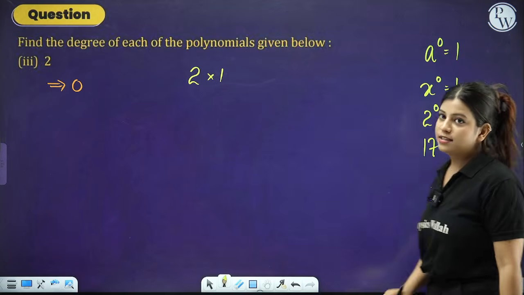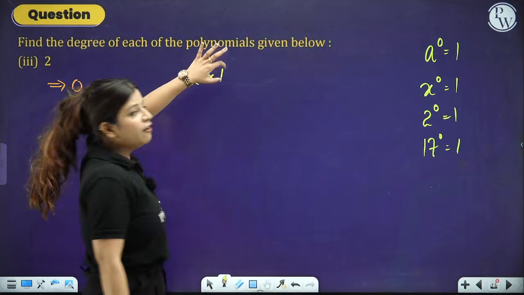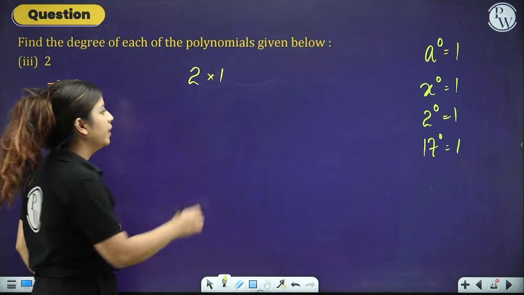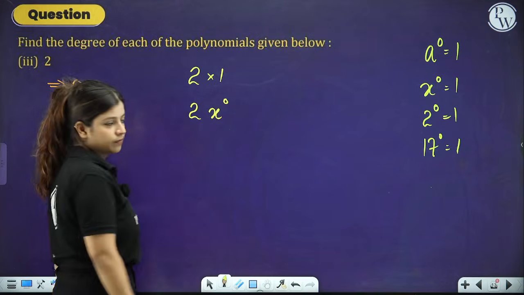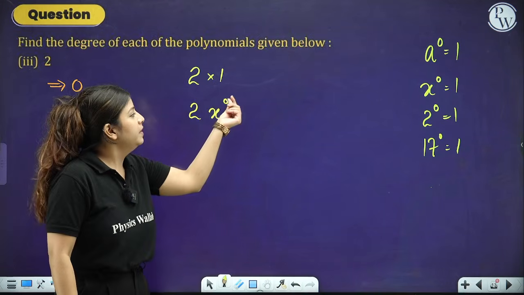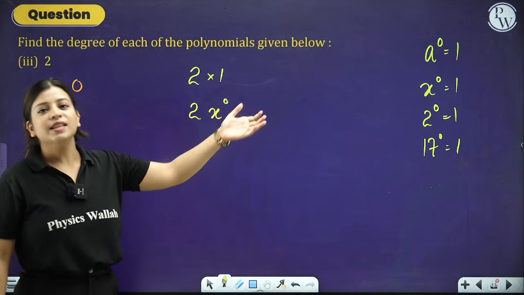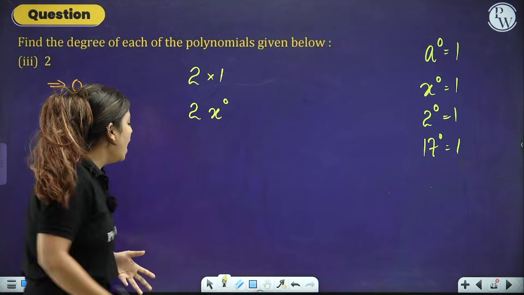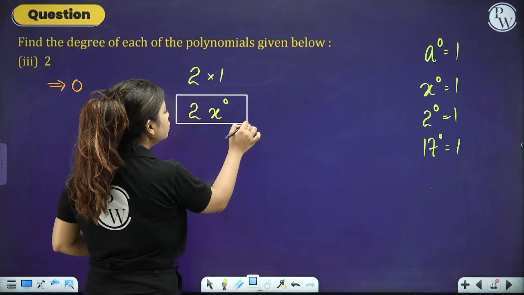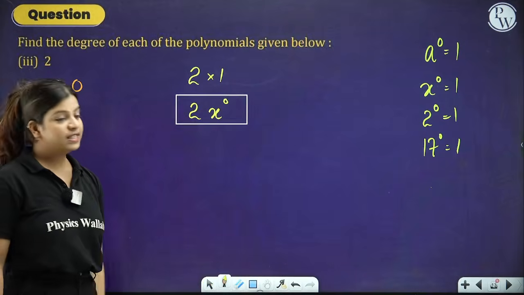We have learned this in exponents. So instead of this 1, over here, can I simply write down x to the power 0? Because any number raised to the power 0 is 1, so in the place of 1, we can write x to the power 0. Now our expression in short becomes 2x to the power 0.